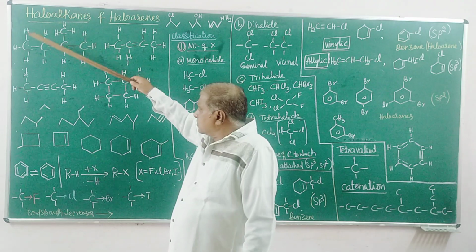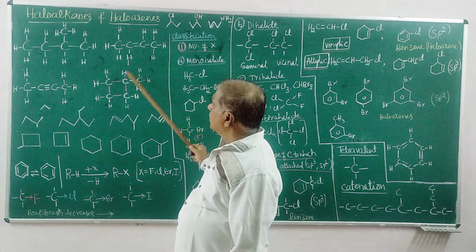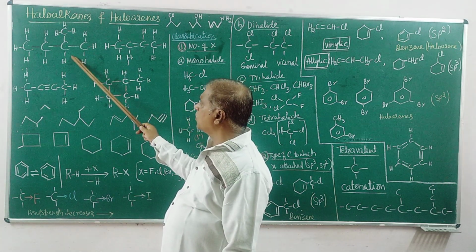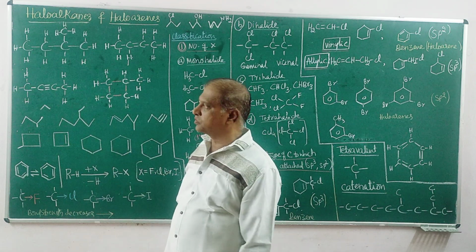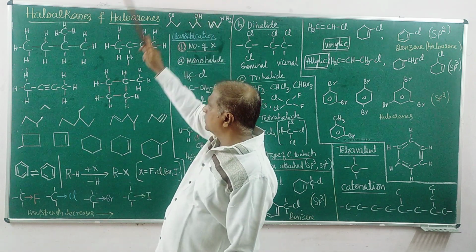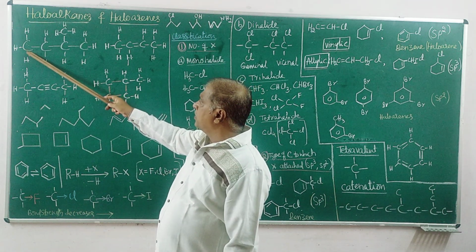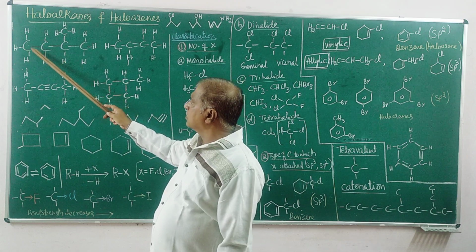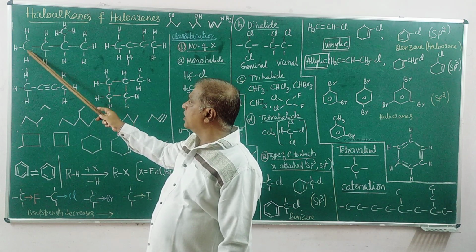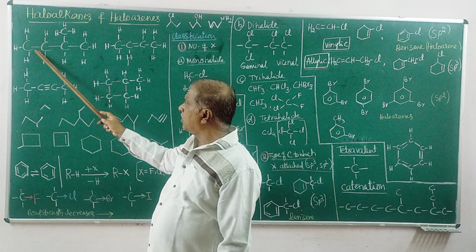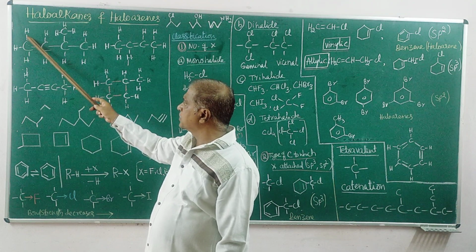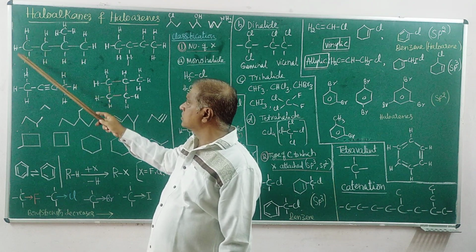Look at the molecular structures. Writing this molecular structure is a laborious process. When you look at this molecule, the carbon has 4 chemical bonds: one with the adjacent carbon and the remaining with hydrogen, that is CH3.